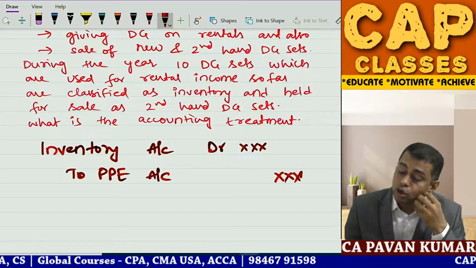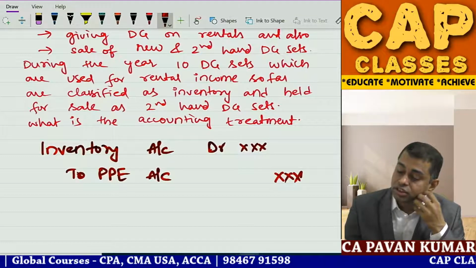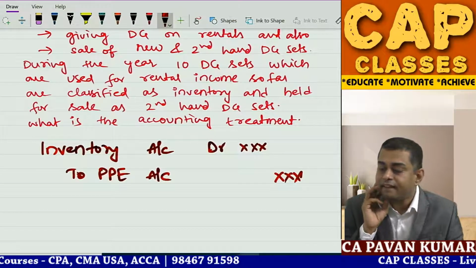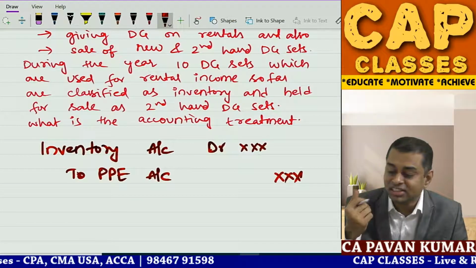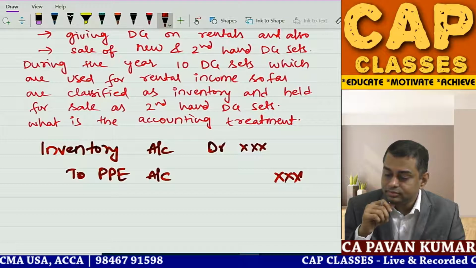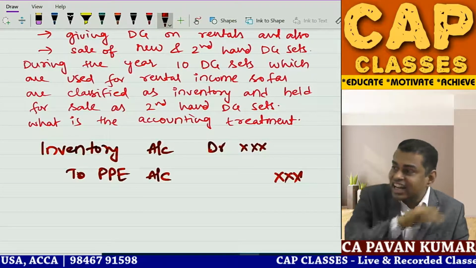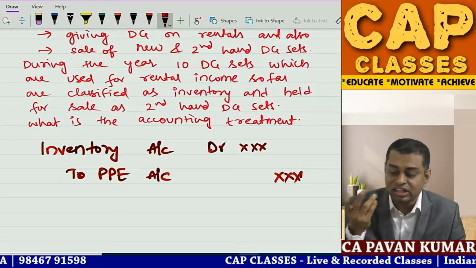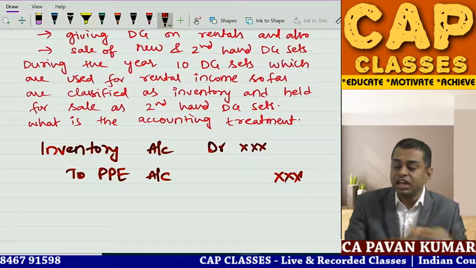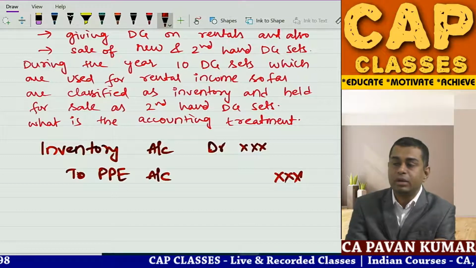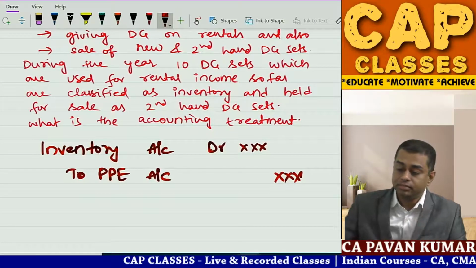I have got one no, two no's, three no's. Anyone who says this journal entry is correct? Sumit, Shreyas and Pragati, you are saying no. Can you tell me what is the correct journal entry then?